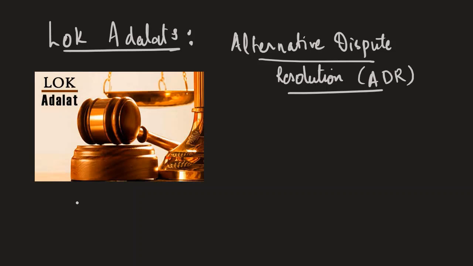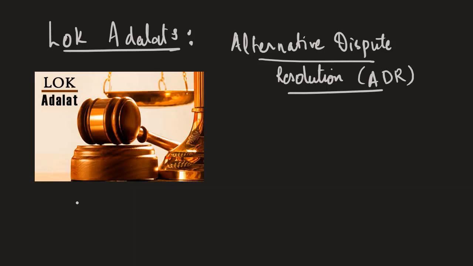It forms an integral part of the alternate dispute resolution system, that is the ADR system, and it is a way of delivering justice informally to people.